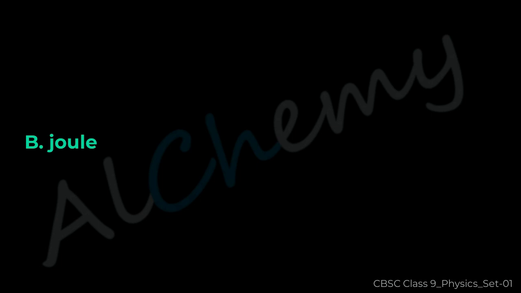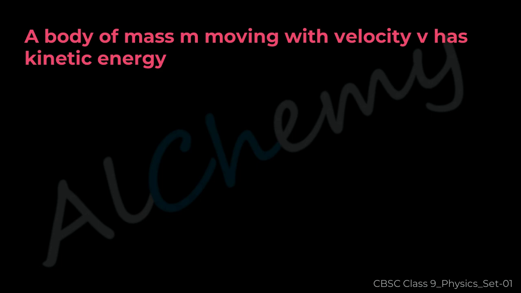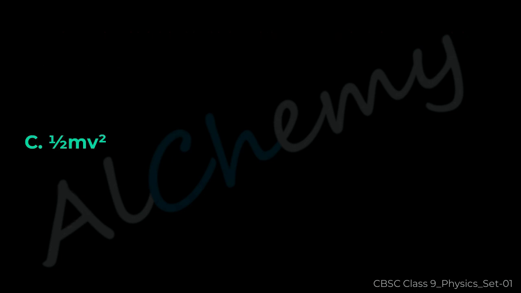Joule. Question 23. A body of mass m moving with velocity v has kinetic energy A. mv. B. Half mv. C. Half mv². D. mv². The correct answer is C.